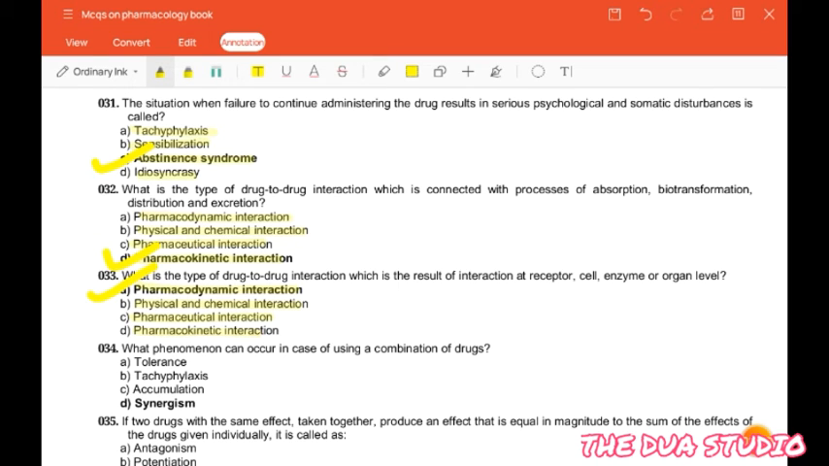The next question is, what phenomena can occur in case of using a combination of drugs? Tolerance, tachyphylaxis, accumulation or synergism. So the correct answer is synergism.